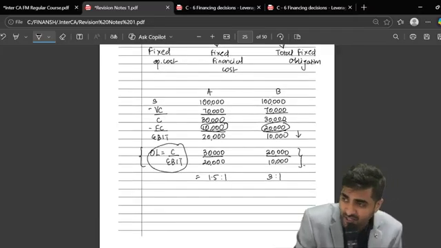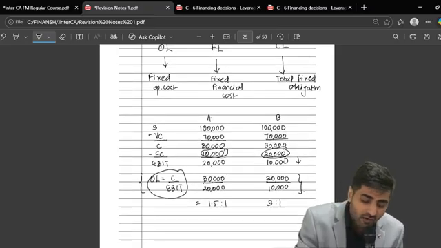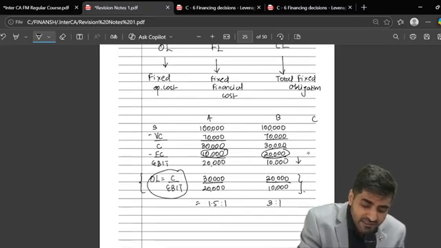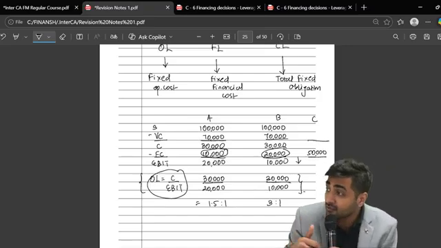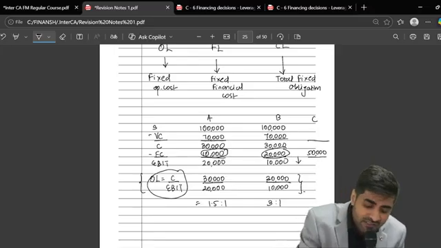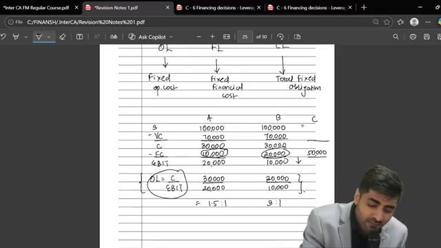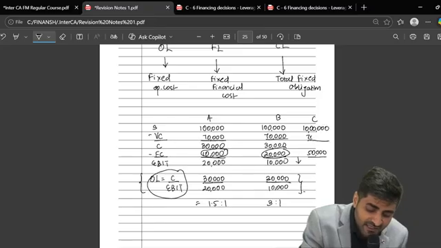contribution upon EBIT. Now suppose there is company C with a fixed cost of 50,000. It does not mean that company C has a higher element of risk, because it depends on the amount of sales. Suppose sales are 10 lakhs and variable cost is 7 lakhs.